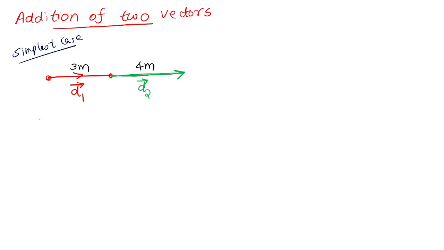In this particular case, the sum of d1 and d2 can be denoted by some letters, say a and b. A and b are the two displacements. So A plus B has direction east, right? I am traveling in the same direction.